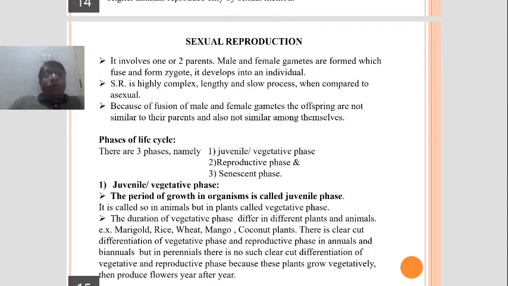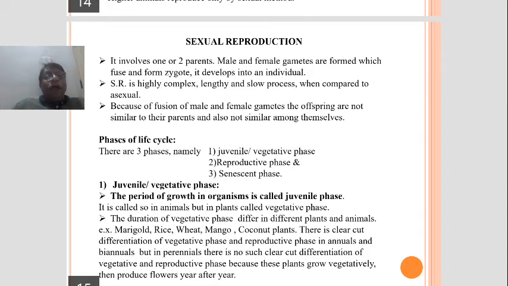Juvenile phase, or it is also called vegetative phase. What is the juvenile phase? The term juvenile is used in animals.